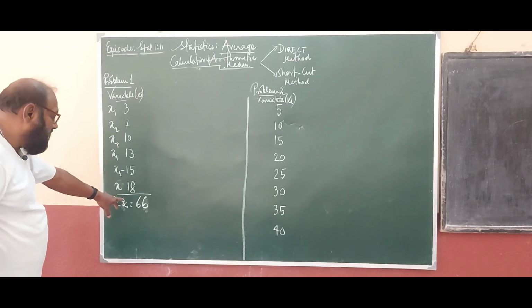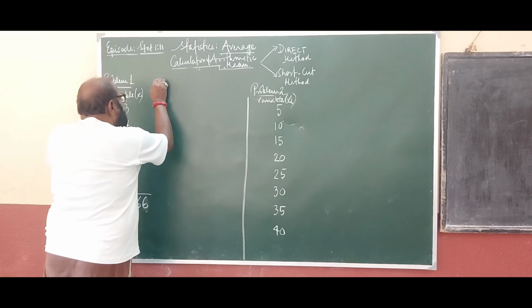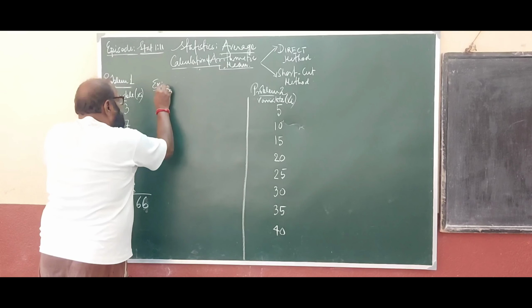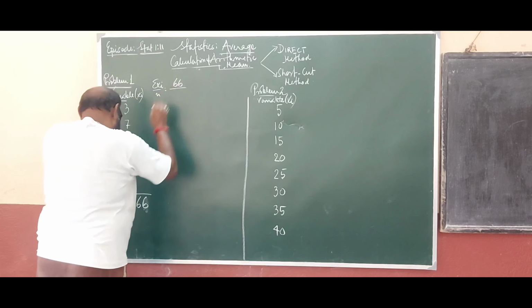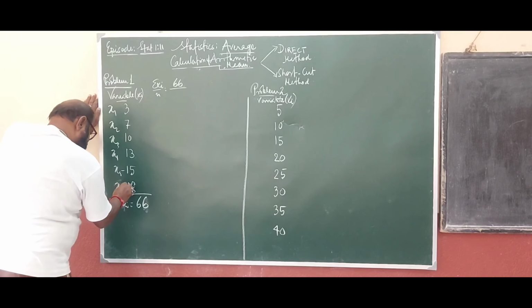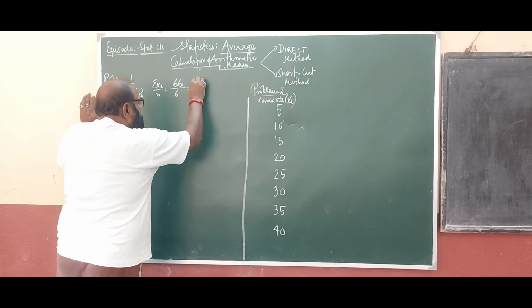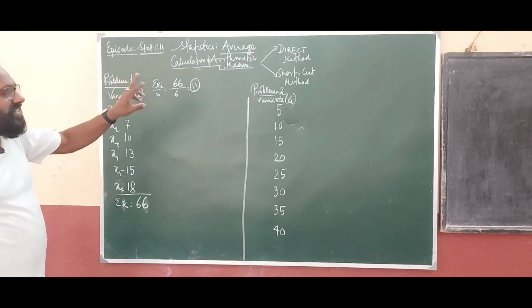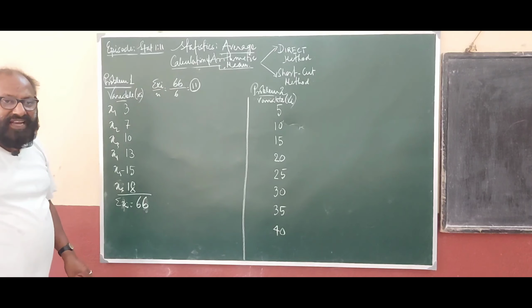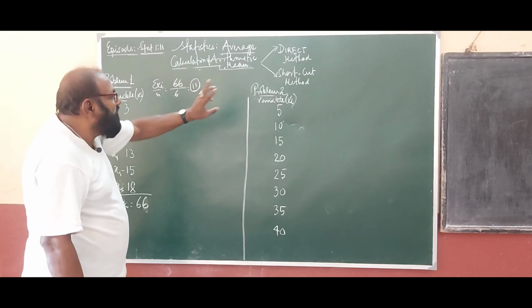Now, what is the mean? The mean is the sum of the observations divided by the number. The sum of the observations is 66 and the number is 6, so divided by 6, the arithmetic mean is 11. This is the direct method. Clear? So this is known as the direct method of calculation of arithmetic mean.